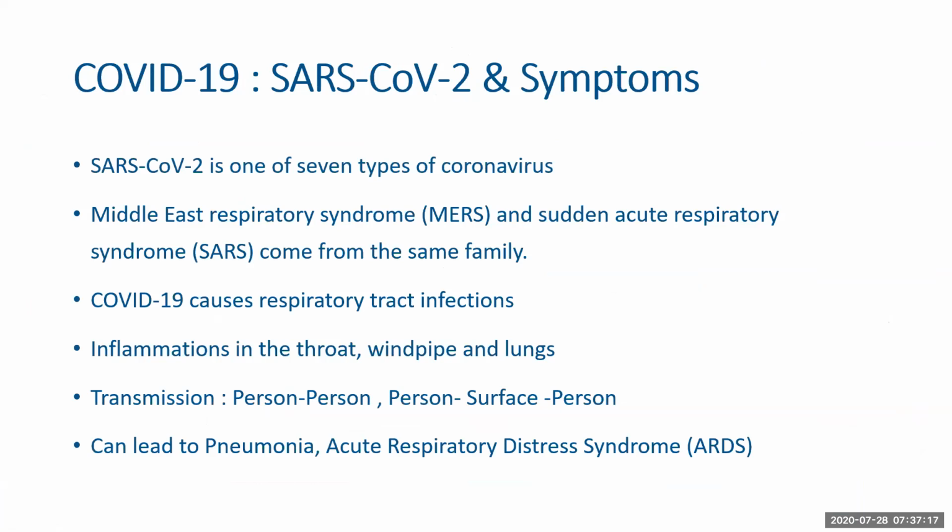So let us first understand the disease that we are trying to fight here, COVID-19. The pathogen that is responsible for COVID-19 is SARS-CoV-2. This is one of the 7 types of the coronavirus group that is available in the world. The Middle East respiratory syndrome and the severe acute respiratory syndrome, that is MERS and SARS, come from the same family. COVID-19 causes respiratory tract infections, which in turn cause inflammations in the throat, windpipe, and lungs. Its transmission is either through person-to-person contact or person-to-surface-to-person contact.